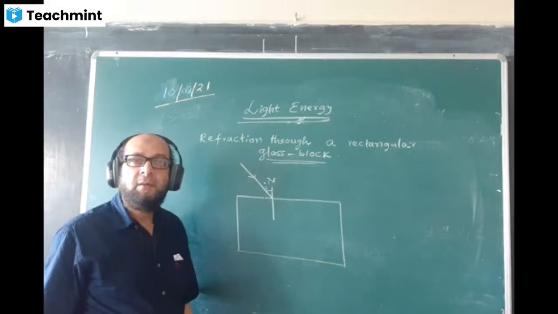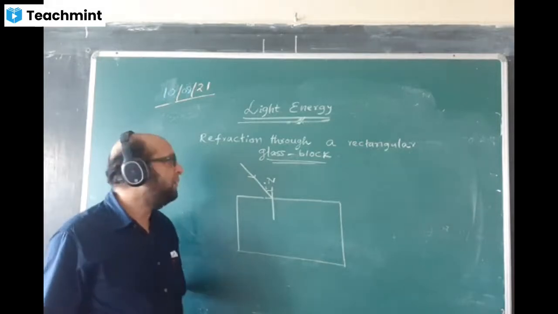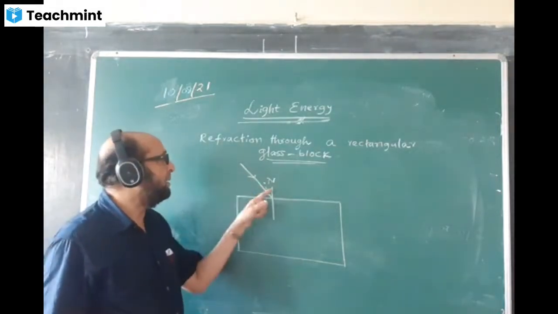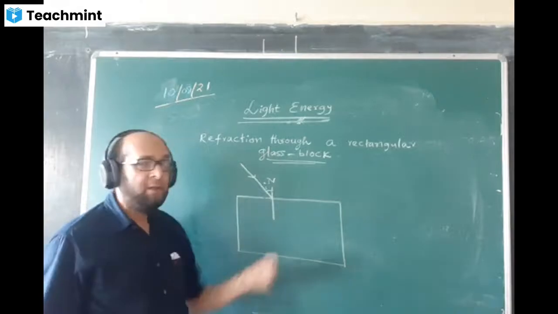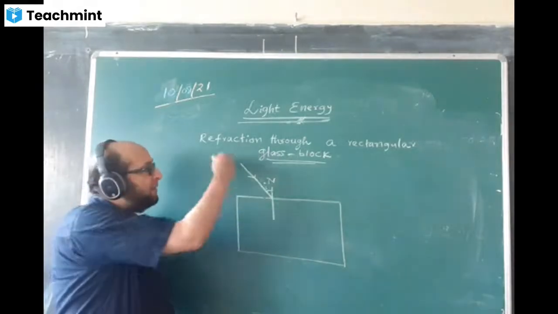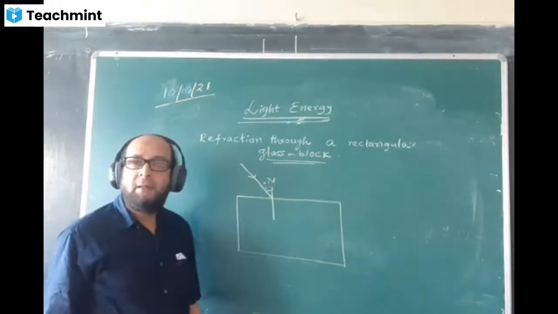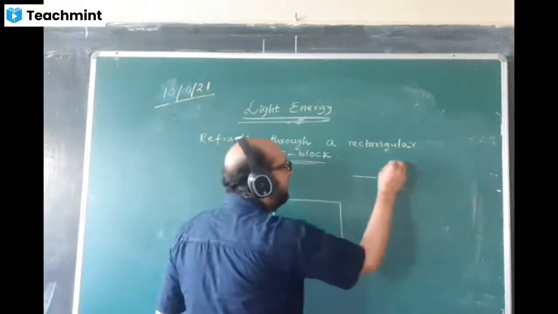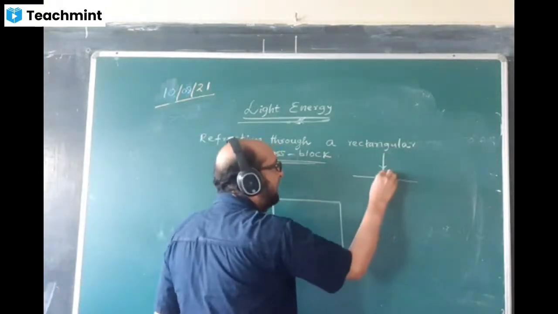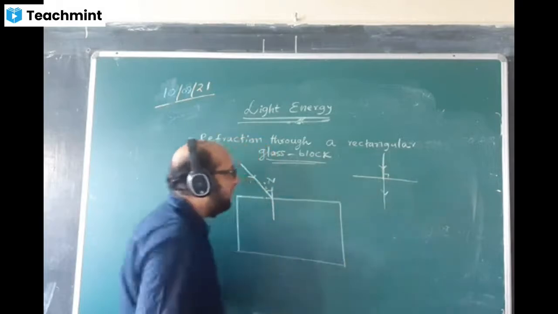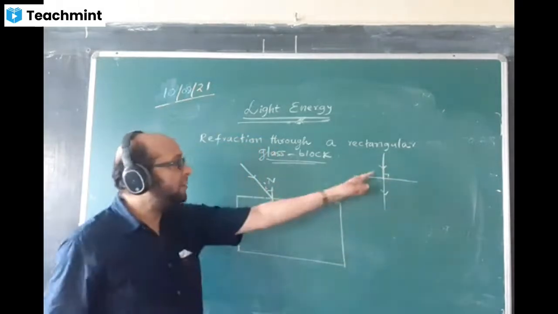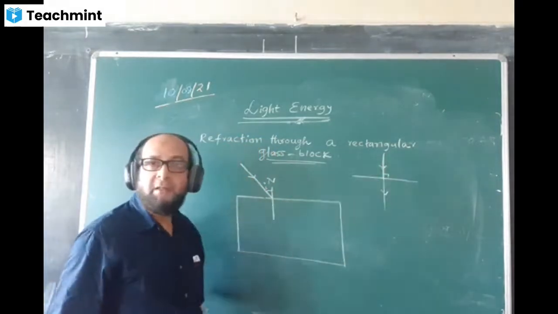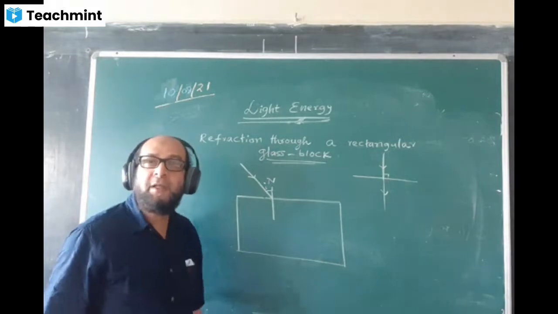It will go straight. Why will it go straight? Is it coming normally? Is it coming along the normal like this? No, it is coming slanting. When it is coming slanting, it will bend. The value of I is not 0 degree. It will go straight only when the ray of light comes like this, exactly 90 degree. See the arrow there. The arrow represents the incident light. From what direction is it coming in?